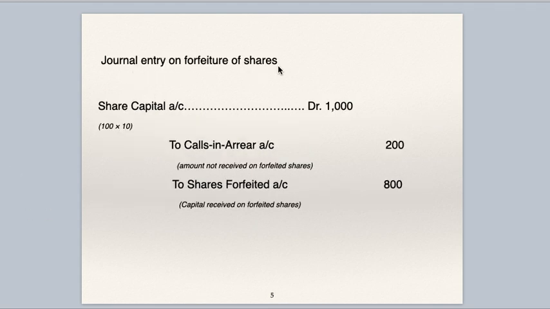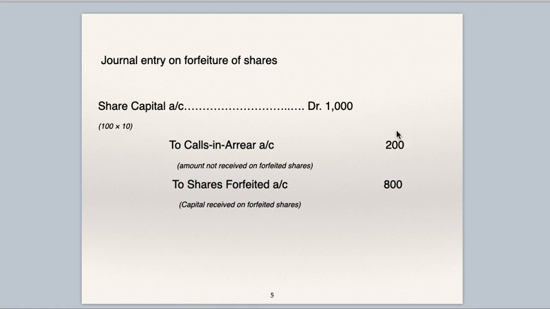Journal entry on forfeiture of shares. Just now we have seen one example, the journal entry for this. Share capital account debit 1000. The company has forfeited 100 shares, 10 rupees on that is called. So 100 into 10 is 1000.